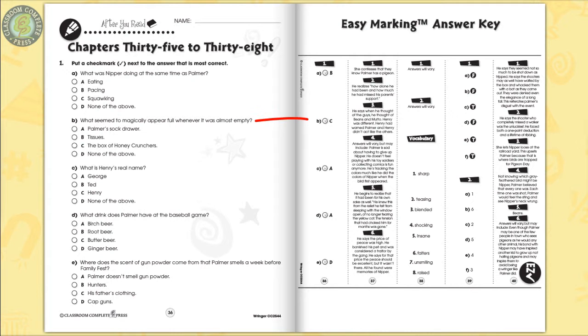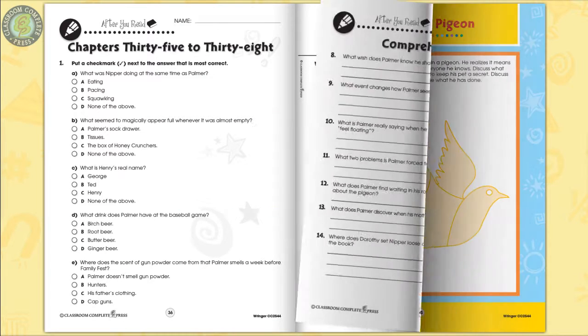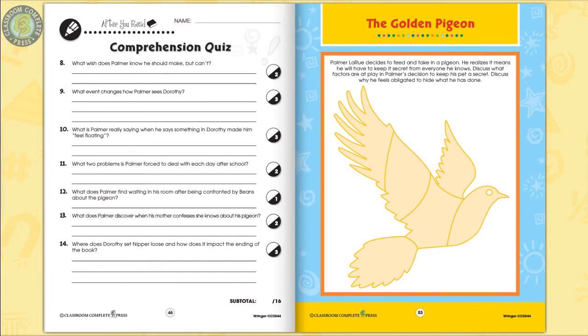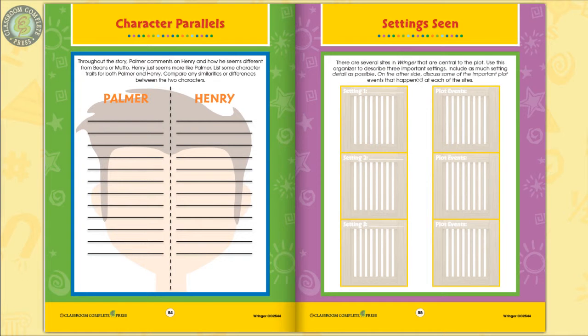The easy marking answer key works by lining up perfectly with the matching question pages. 3 color posters, which are graphic organizers, complete the resource. Describe 3 important settings from the novel and discuss some of the important plot events that happened at each of them.